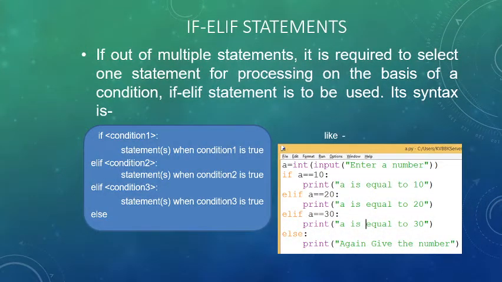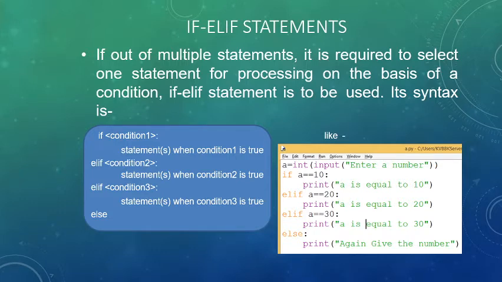If-elif statements are the third kind of statements. These are used when multiple conditions are required and one statement is to be selected for processing on the basis of a given condition. We can say it's a sort of ladder. If the first condition is true, the program will show the output for that condition.